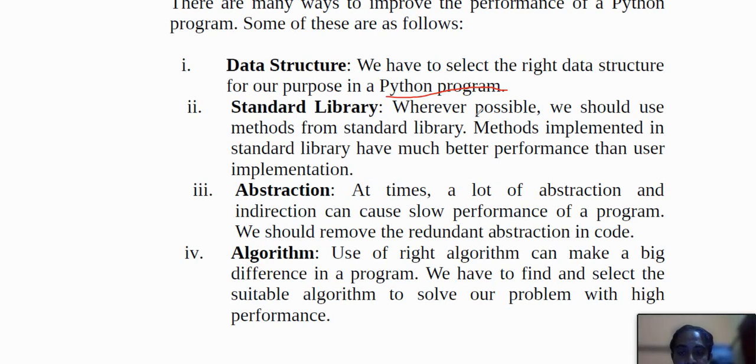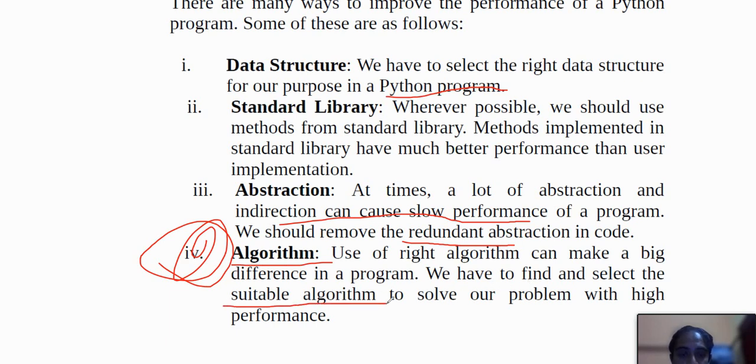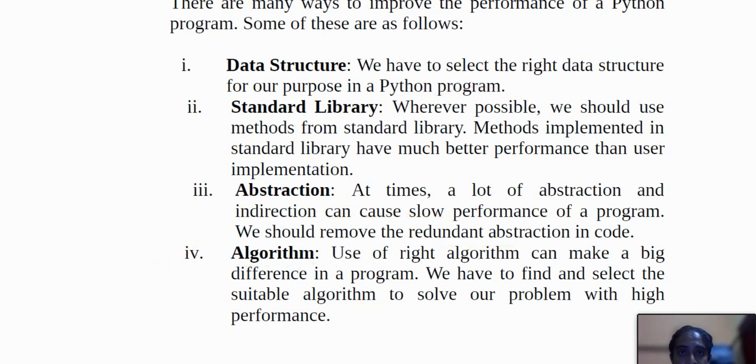And then they may ask the question, what is the abstraction? At that time a lot of abstraction and indirections can cause slow performance of a program, and we should remove the redundancy, that is basically the abstraction in code. And the most important thing is the algorithm. One of the right algorithms can make a big difference in a program, and a wrong algorithm doesn't have any quality to do something like that. Okay, so in this way you can answer, and we have to select a suitable algorithm, the optimum algorithm, to solve our problem with high performance, so that you will get everything, and whatever your target, automatically you will achieve your target.